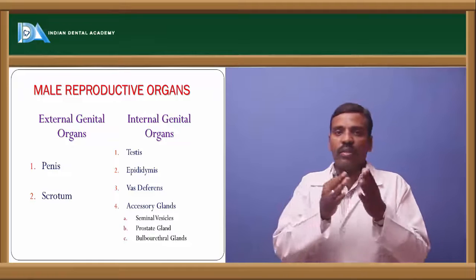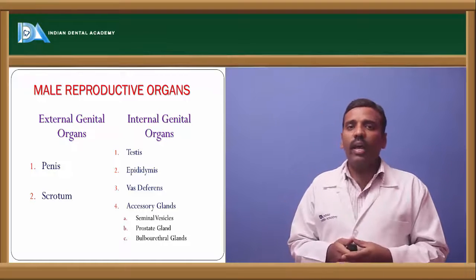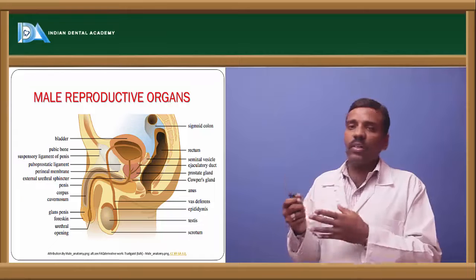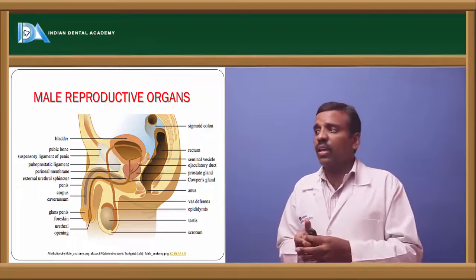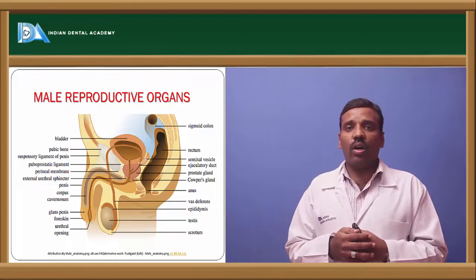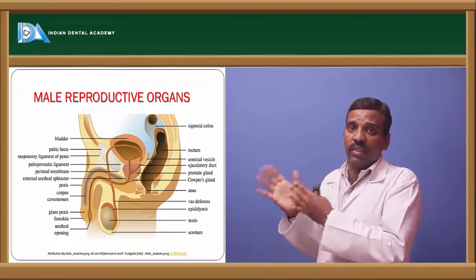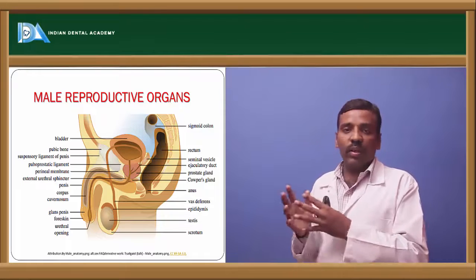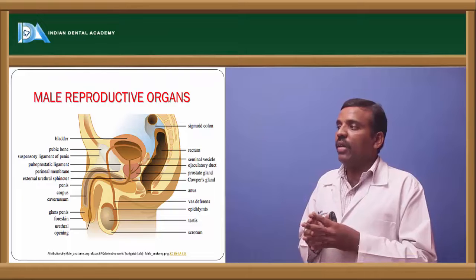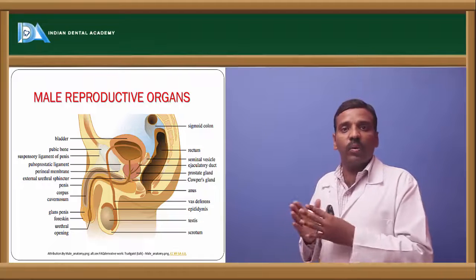Like this, we have external organs and internal organs. First, see this diagram. If you observe, these are the total structures present in the male reproductive system: the penis and the urethral opening, then the urethra and bulbourethral gland.